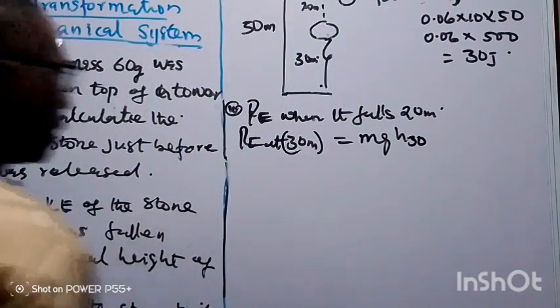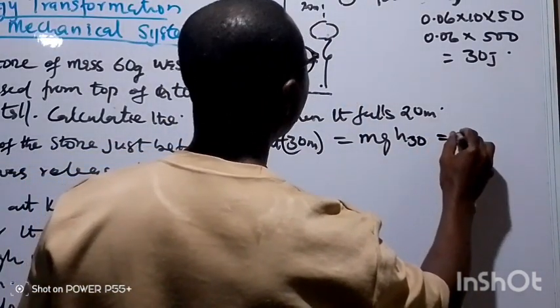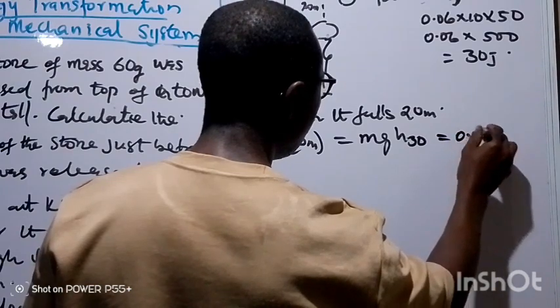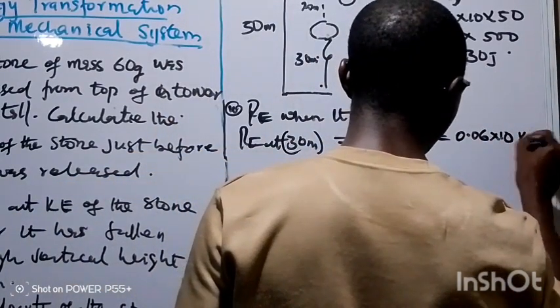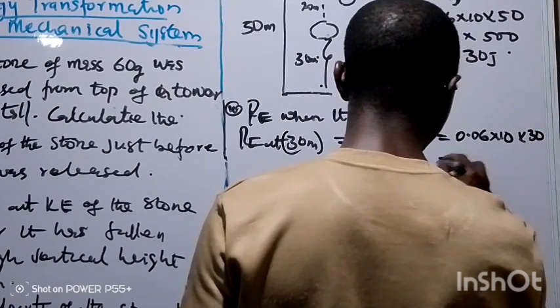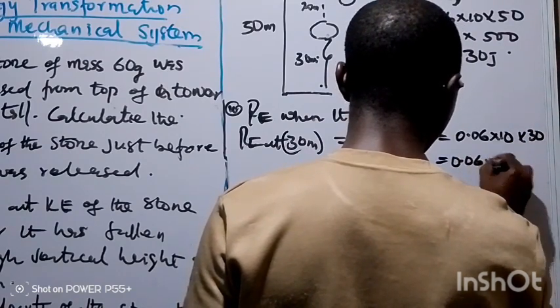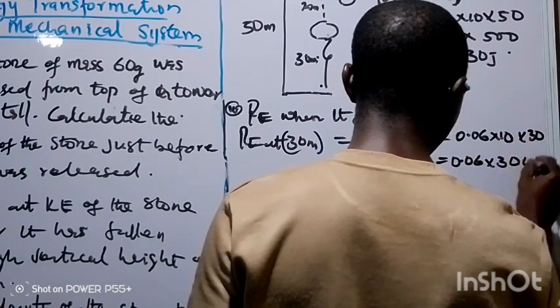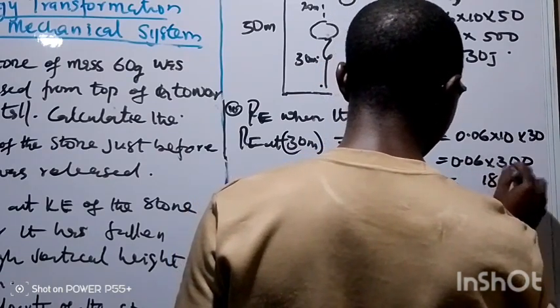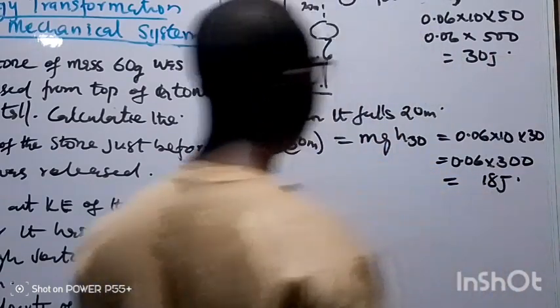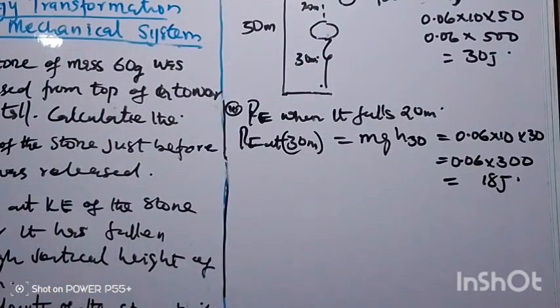So this will give us 0.06 multiplied by 10, then multiplied by 30. So that will be 0.06 multiplied by 300. And this one is 18 joule.